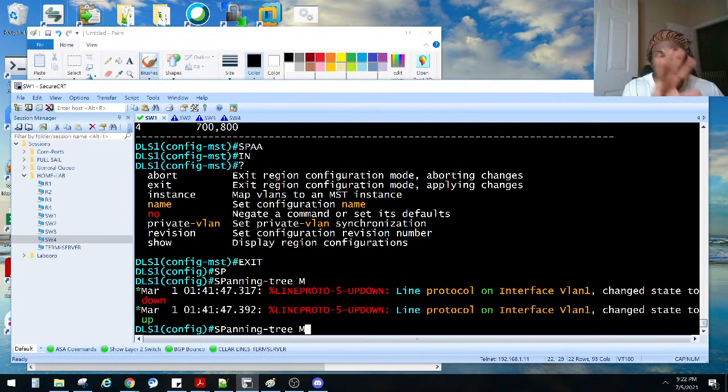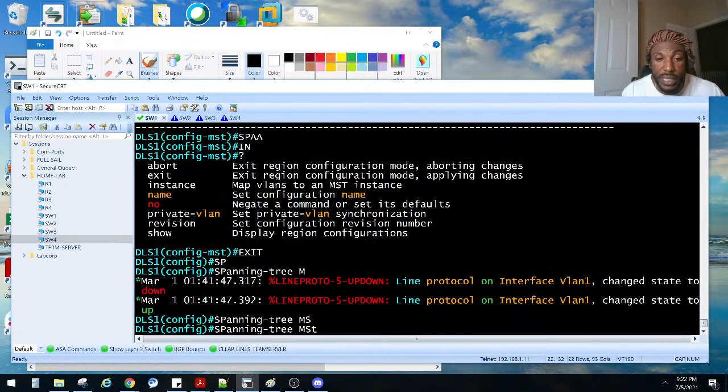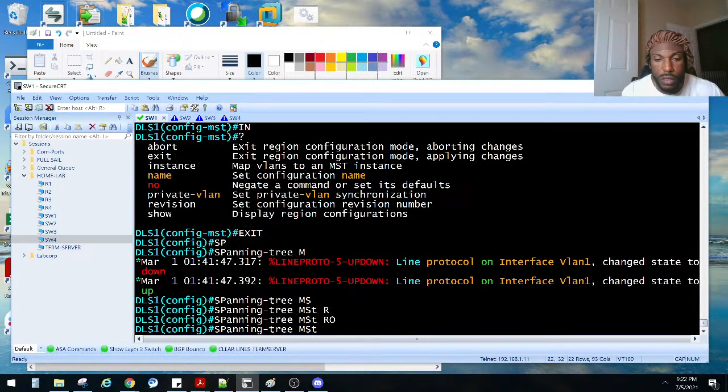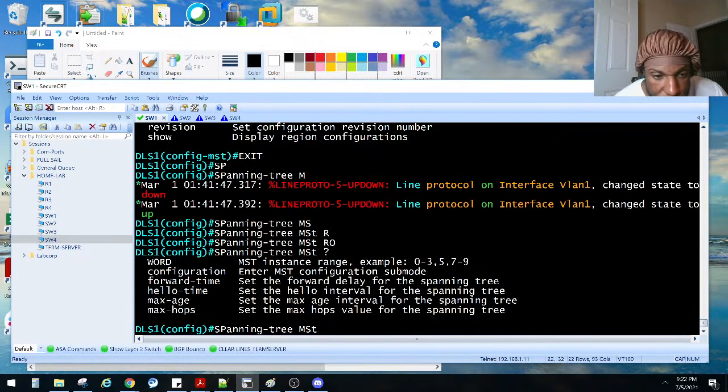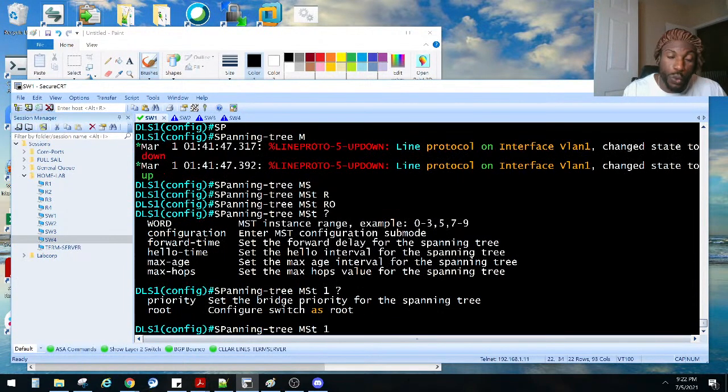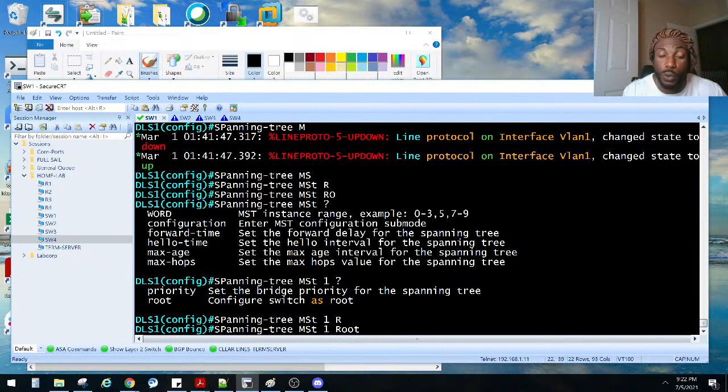And we're changing our topology with this here too. So MST, root. No. What is it? I gotta remember. Oh, configuration. Yeah, it is definitely in configuration mode. Oh, but you gotta put the instance now. So now I do spanning tree MST. It's starting to click now, right? So spanning tree MST 1 and then root, and that's what I was looking for. Now he's gonna be the root, but we can choose a primary root or backup.